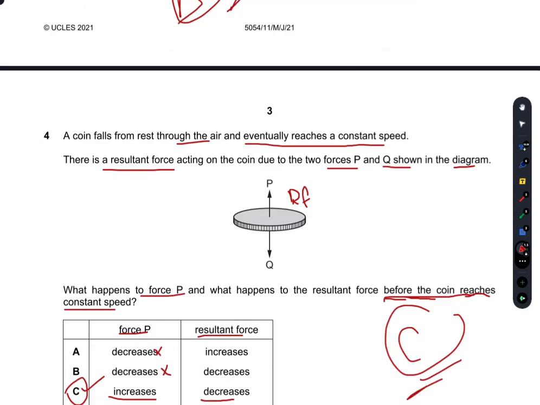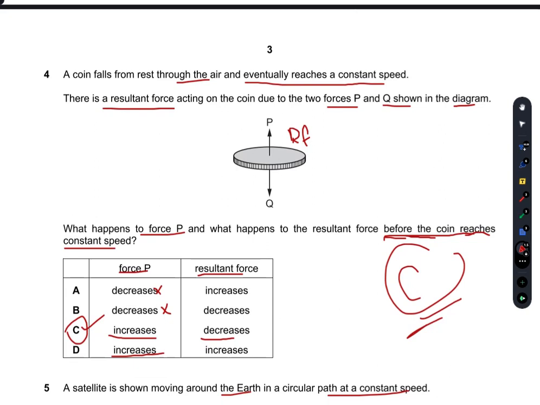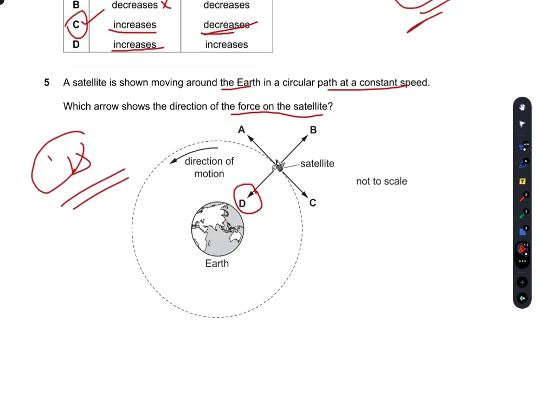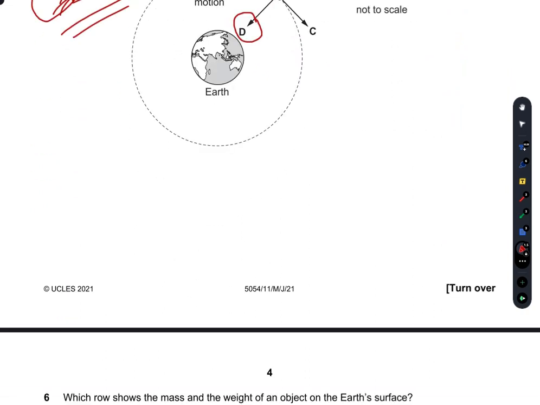So if you check 4 again, this coin is falling from the air to the ground. So the force P would first increase, but the resultant force is in this direction, towards the ground, towards the earth. So when this force P increases, the resultant force would ultimately decrease. So C is the right option, and similarly for 5, D is the right option.